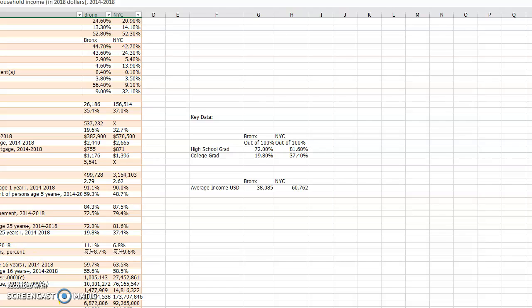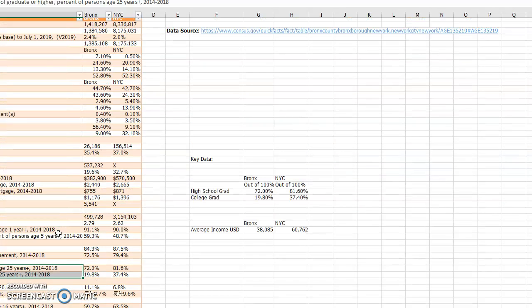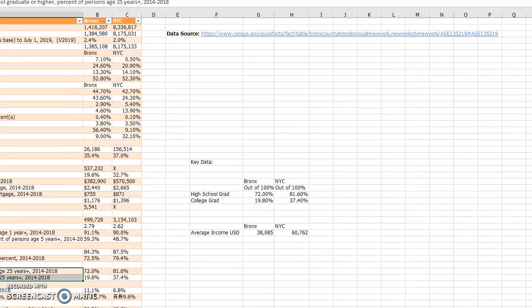Also, education is a key statistic, whether the population is educated, as we can see over here, the education table. Also, we can see the housing. Do more people own their house or are they renting? Which is pretty important as well. So let's go look at our dashboard over here.